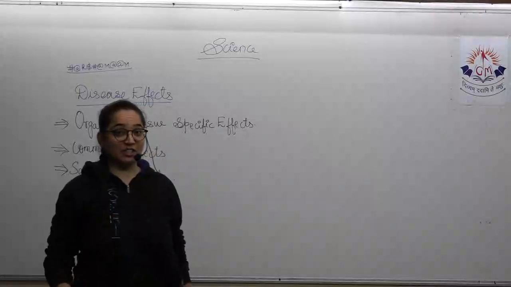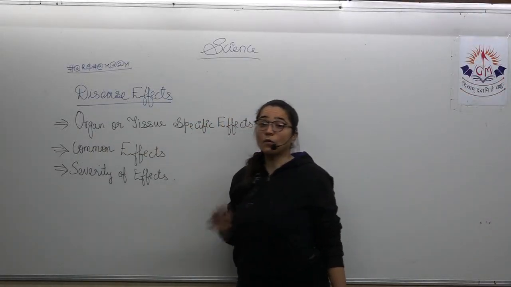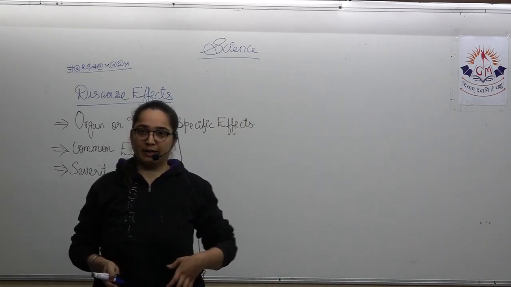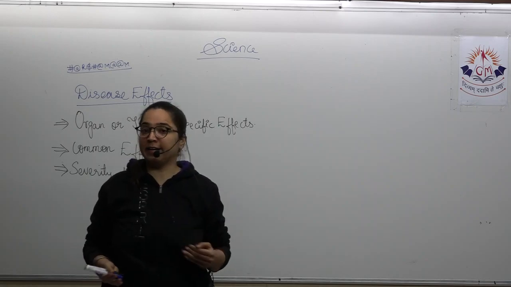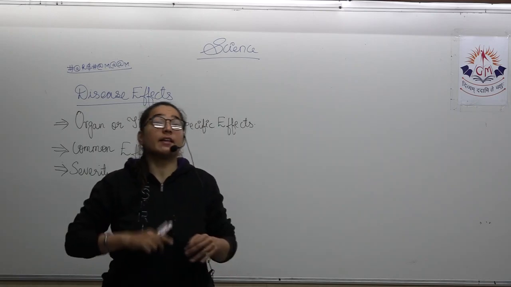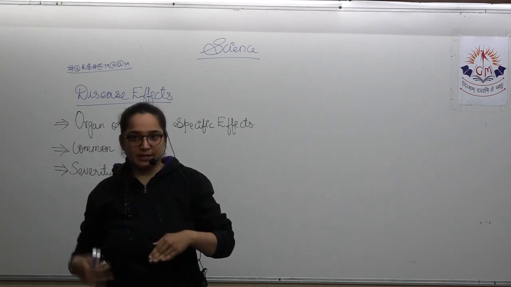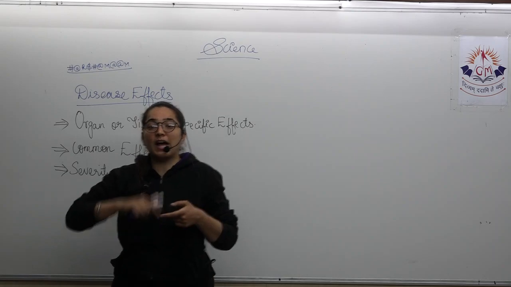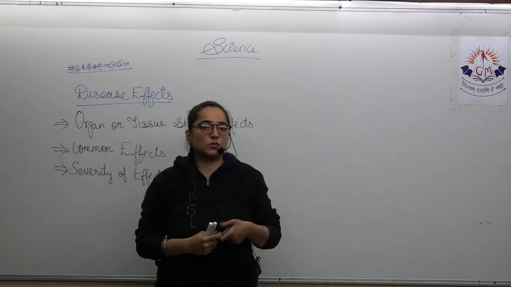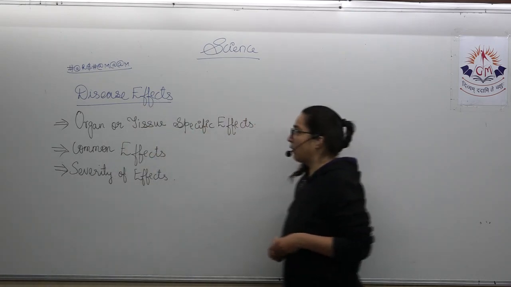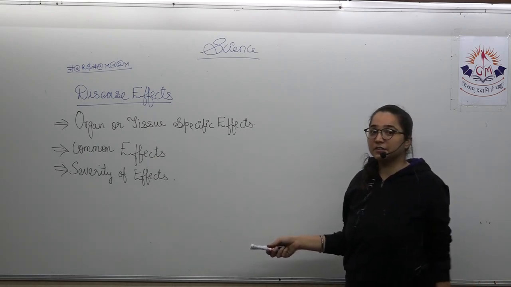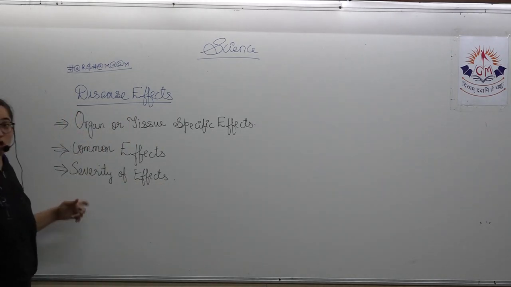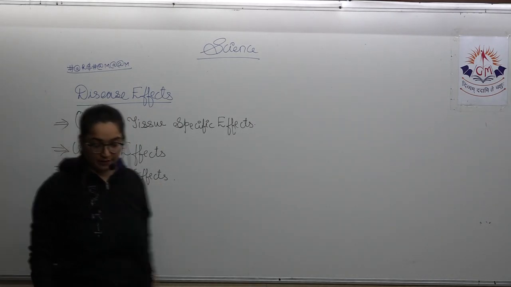The next one is the severity effects. How will the severity affect now? If it is in the beginning stage, if the number of microbes that are entering our body is less, then in that case the severity will be less. If the number of microbes that are attacking the body is more, then the severity of the disease will be more. So this is how the disease will affect: that is organ or tissue specific effects, the common effects and the severity effects.